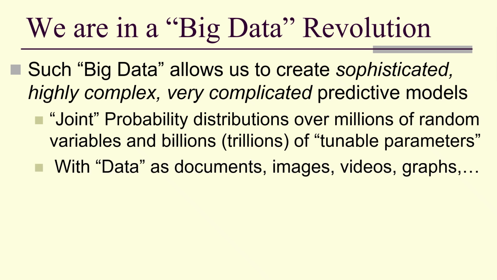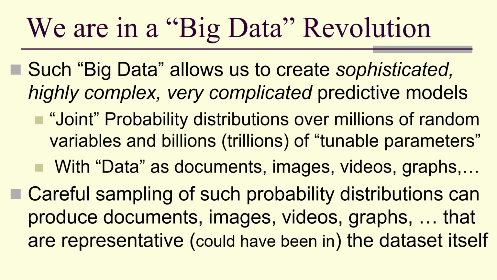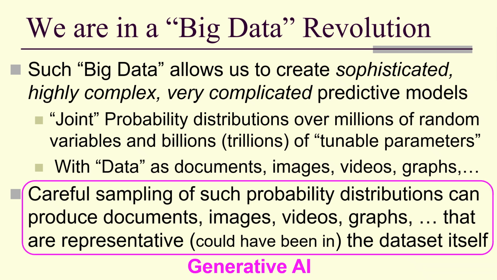With data that can be anything: documents, images, videos, graphs, you name it. And careful sampling of such probability distributions can actually produce documents, images, videos, graphs, and so on and so forth that are actually representative. They could have actually been in the data set themselves. This is generative AI.